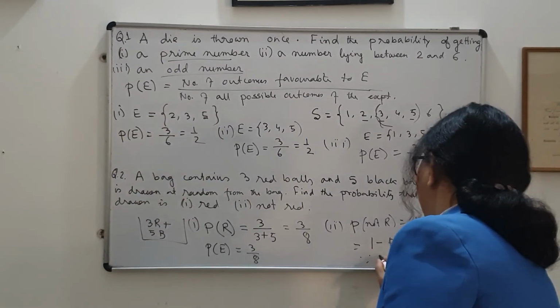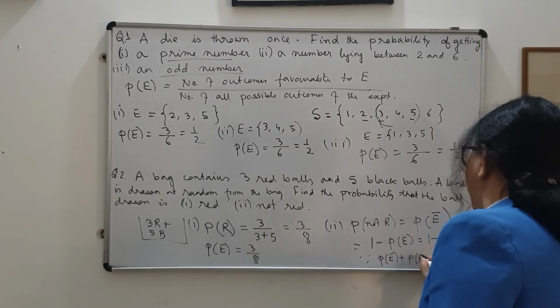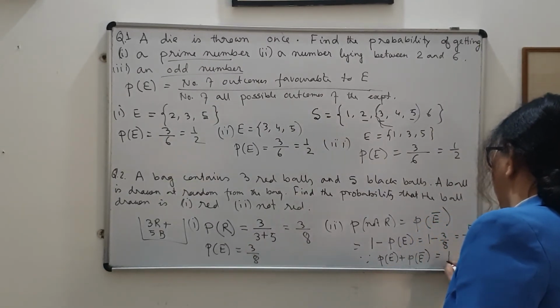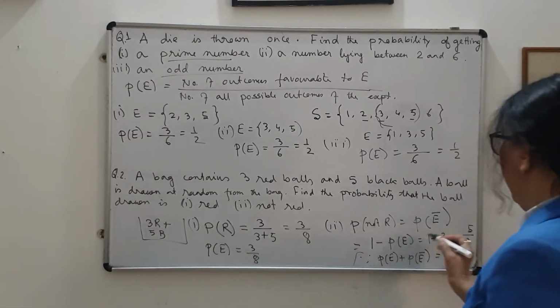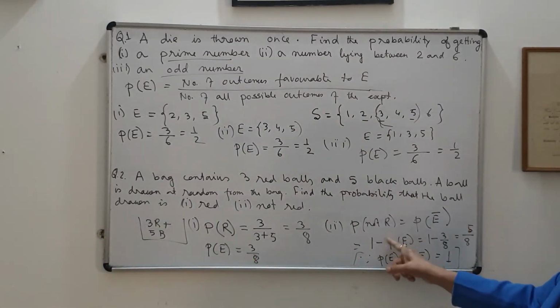As I have shown you before, the sum of the probability of an event and its complementary event is 1. Because of this, if I know P of E, I can find the probability of the complementary event by this relation.